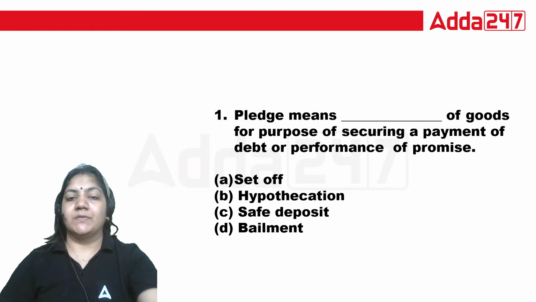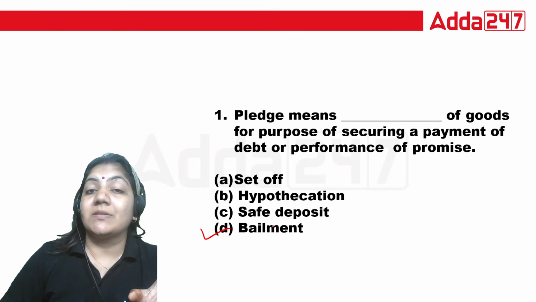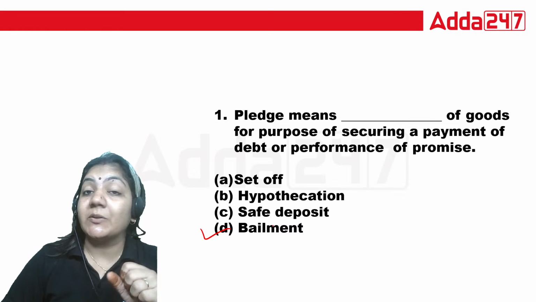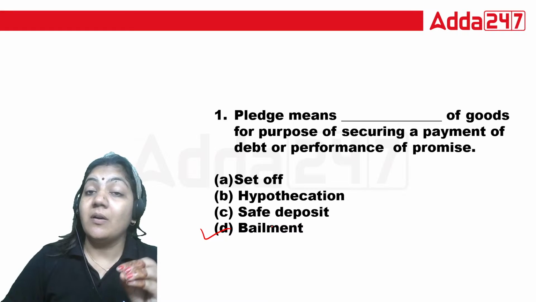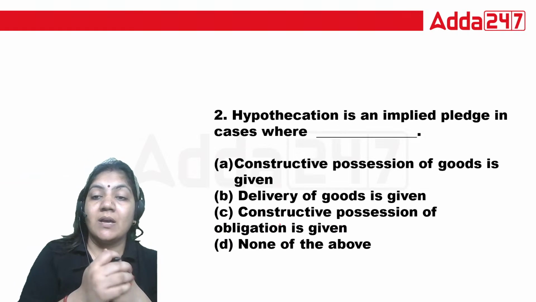So class, for this one, pledge is basically bailment. Why? Because in bailment also we are giving the property for a specific purpose, and in the pledge also we are giving the property for money. So that's why pledge is the payment. Okay, next.